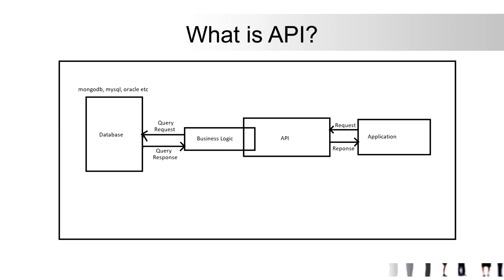So there will be different terms in the API that we will discuss later. As of now, that's the business logic based on your request, what you want to do in the database. Now it will be converted into a query, then it will make some changes in the database, or collect the data, or update the data, then bring back a response whether it is success or failure. Then again the business logic will come into the picture, analyze the response and give it back to the application via API. So these are the things really happening with the API.